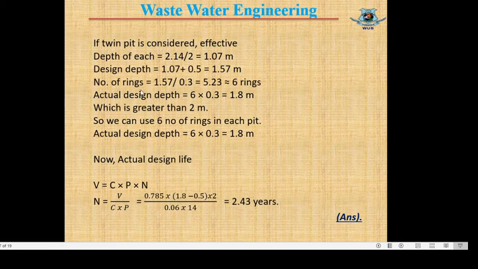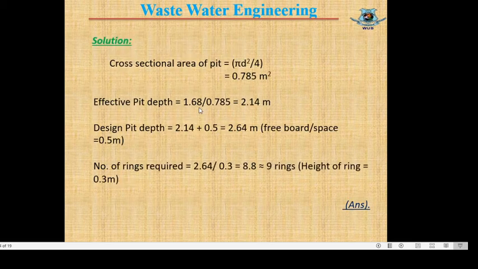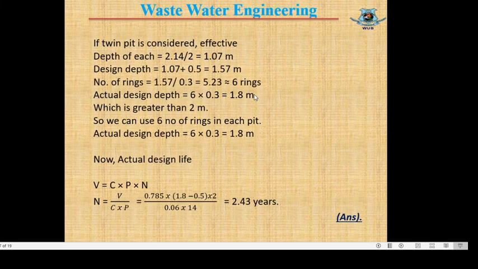Number of rings equals total depth 1.57 divided by depth of each ring. Here total depth equals 1.57 and depth of each ring equals 0.3, as given in the question. So total rings required is 6. Actual design depth comes to 6 times 0.3, which is 1.8 meters, as we are using 6 rings and the height of each ring is 0.3.